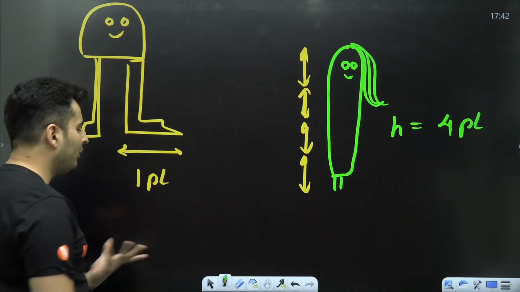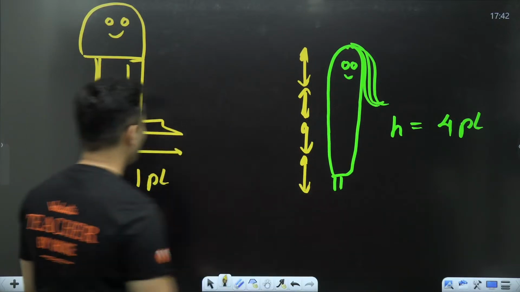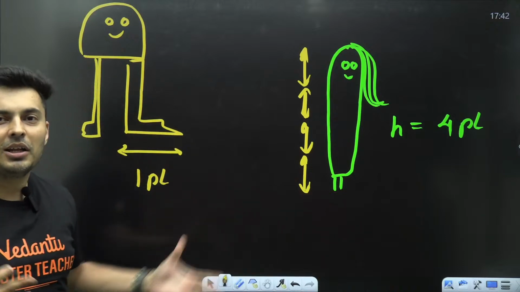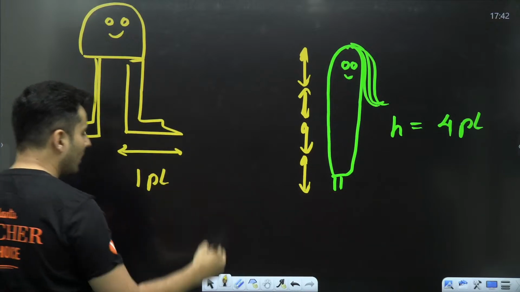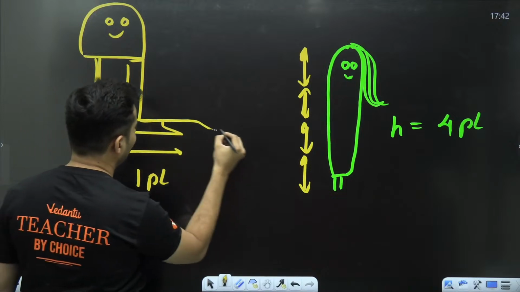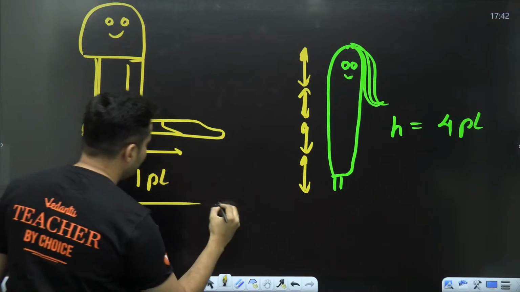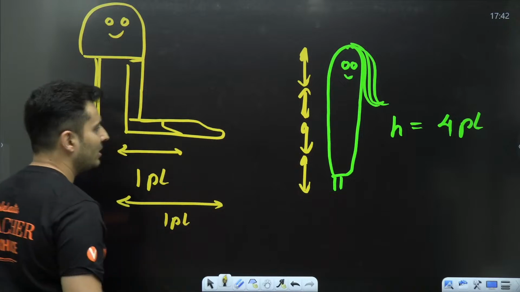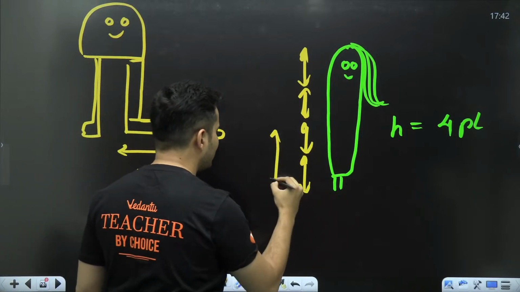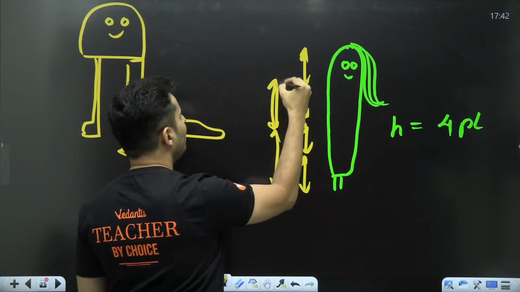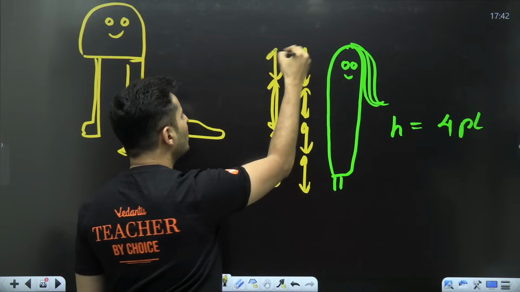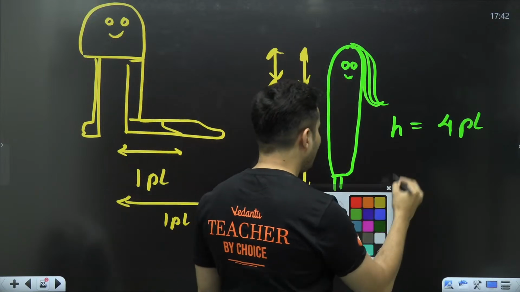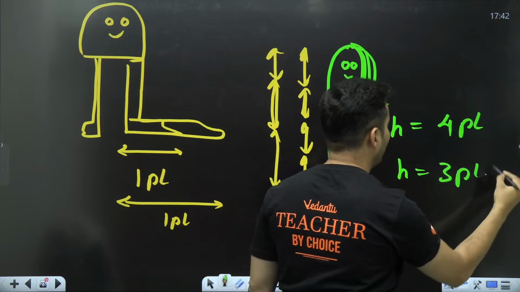But then after a few years, Pandu became even taller, his foot became even longer. So now this will become 1 Pandu length, and the number of Pandu lengths might be just 3 or 2. Then Champa's height will be 3 Pandu lengths.